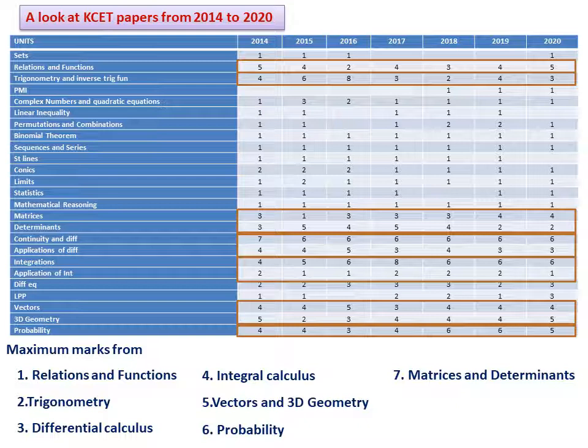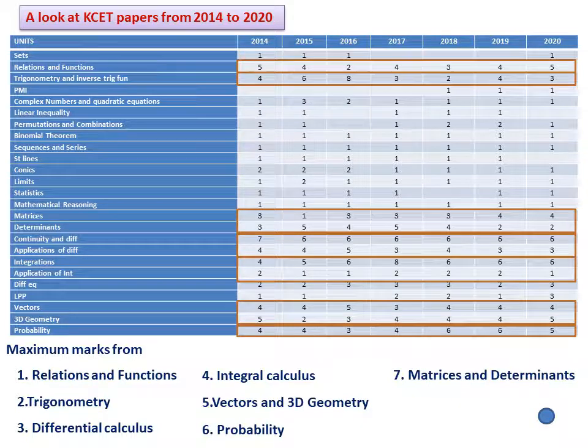You cannot say that exactly this many questions will appear from a particular unit, but the probability is like this. These are the major chapters from which you can expect maximum questions, so whenever you are preparing, you can give more importance to these 7 chapters. So that is the idea. But remember, there is no guarantee.